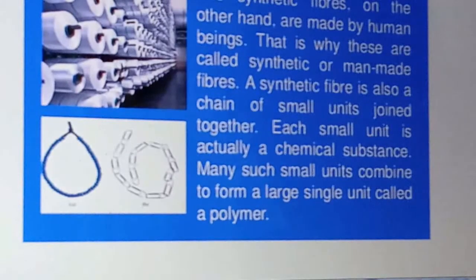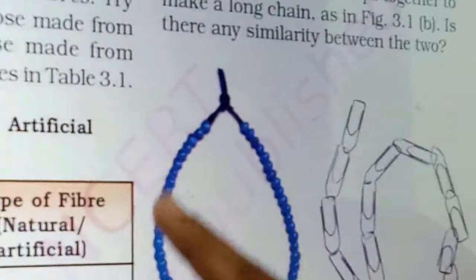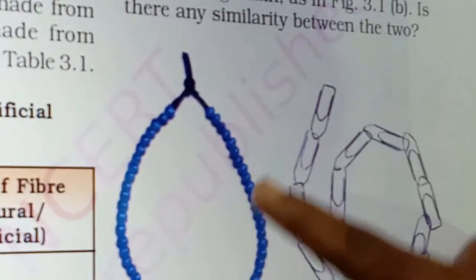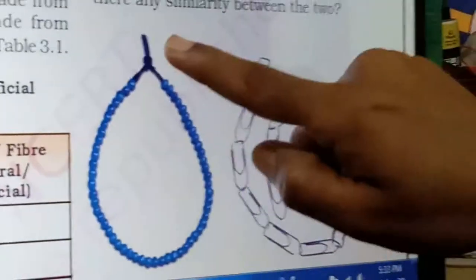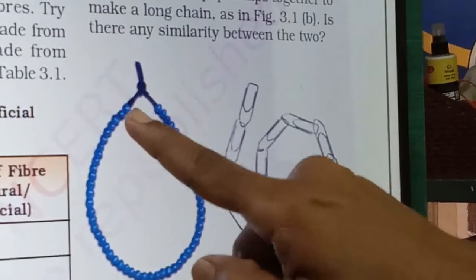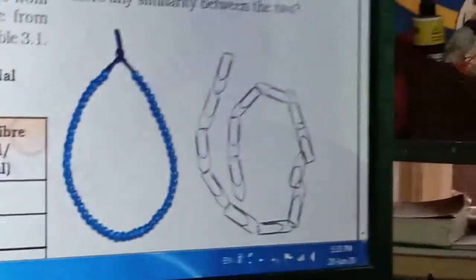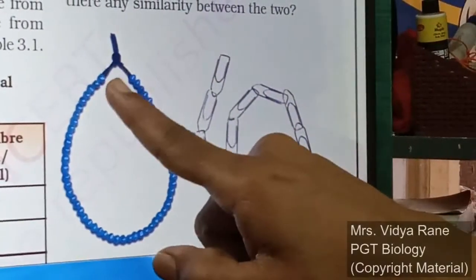See in your textbook, the picture is given very clearly: suppose this looks like a chain of beads, or a necklace. In this necklace, this is a thread which connects all these beads. Now here a single bead is there. This is called a single unit, and this single unit is of a chemical.